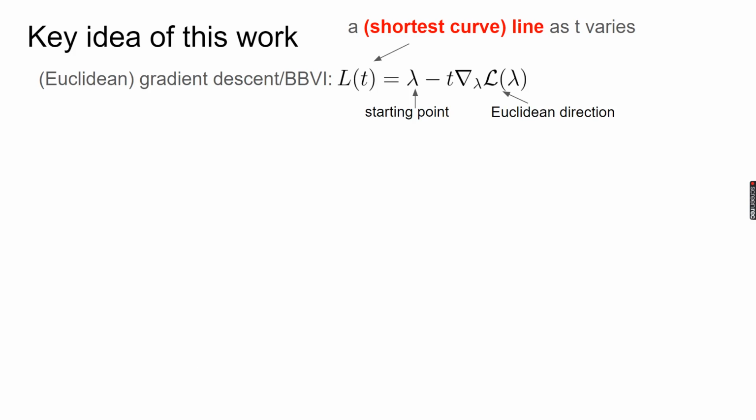Gradient descent can be viewed as a straight line as the step size varies, and it is the shortest curve. On the other hand, we can obtain a gradient descent update from a straight line. It requires two inputs to construct a straight line, a starting point and a Euclidean direction. In this case, the Euclidean direction is the negative gradient.